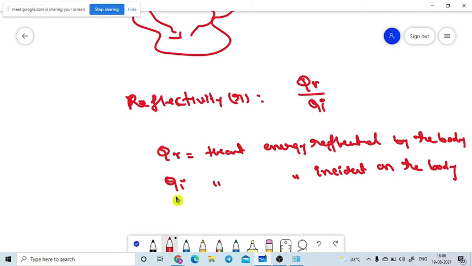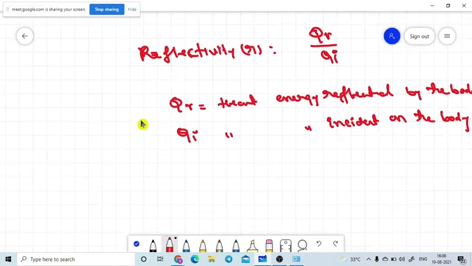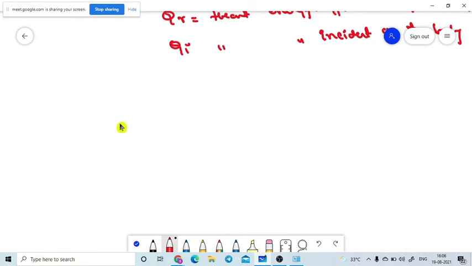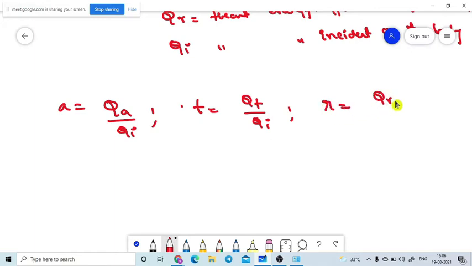But let me write all formulas in one particular equation. Absorptivity A is equal to QA divided by QI, and transmittance T is equal to QT divided by QI, and R, small r, is equal to QR divided by QI. These are the absorptivity, the transmittivity and the reflectivity.